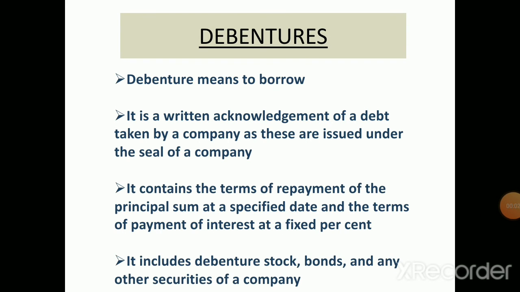Debentures include debenture stock, bonds, and any other securities of a company. Now, here the term bond is similar to that of debentures. Traditionally bonds were issued by the government, but nowadays they are being issued by semi-government and non-government organizations also. So the main difference between the debenture and bond is the rate of interest, as debentures are issued with a fixed rate of interest, whereas bonds are issued without a predetermined rate of interest.